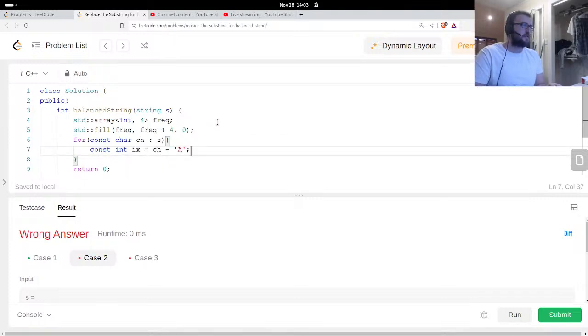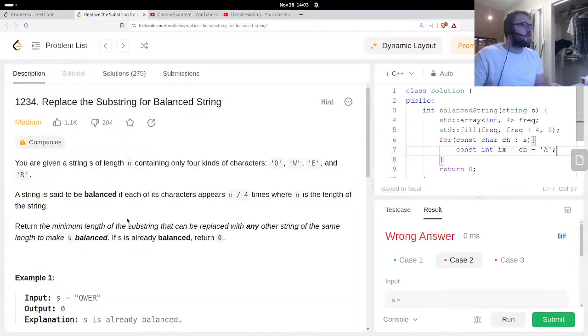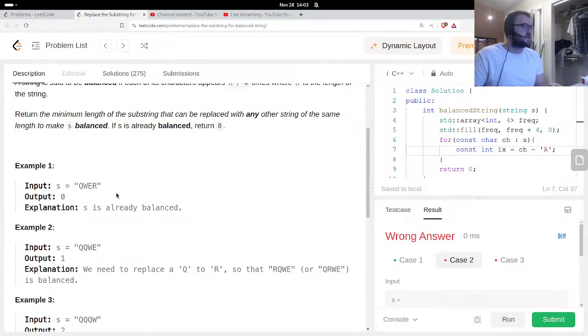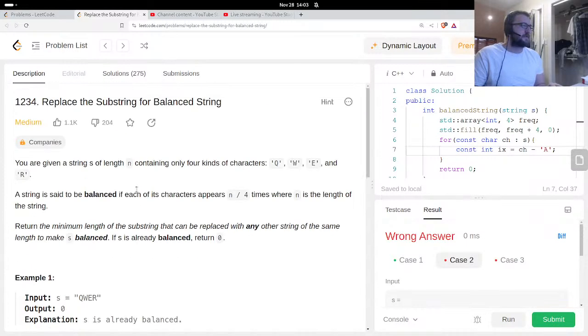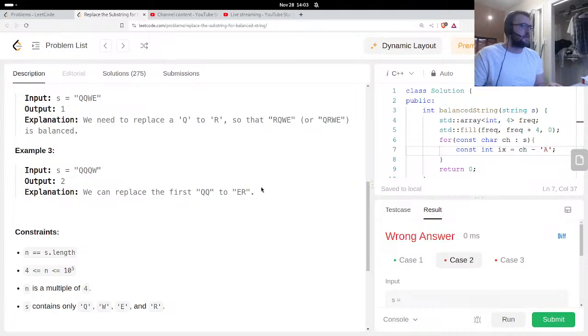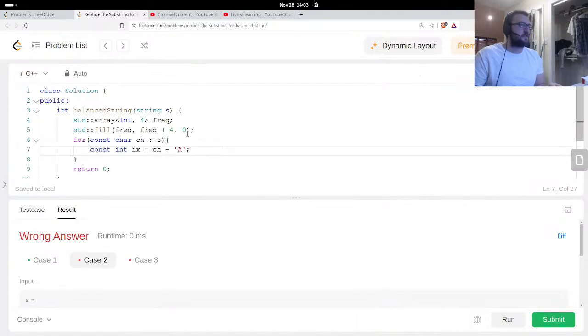This should be A. Oh no, actually, oh yeah, I guess I'll use a switch statement. Never mind. QWER. Yeah, okay, that's fine.